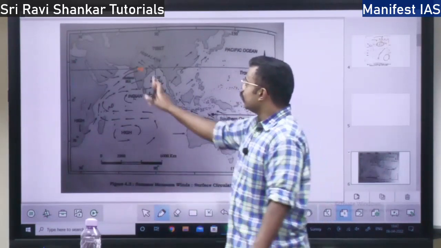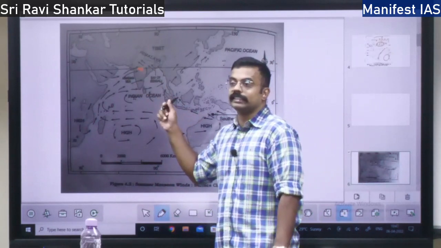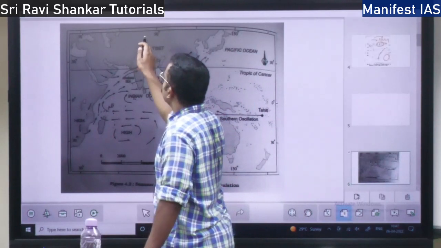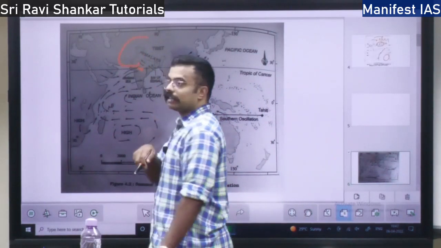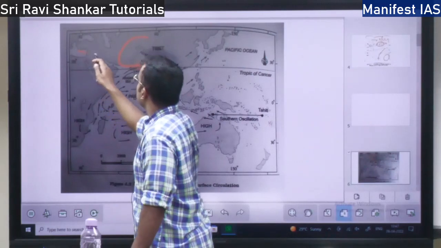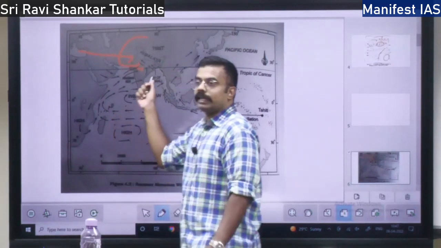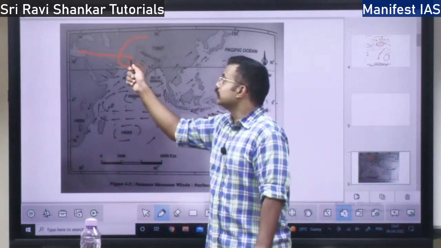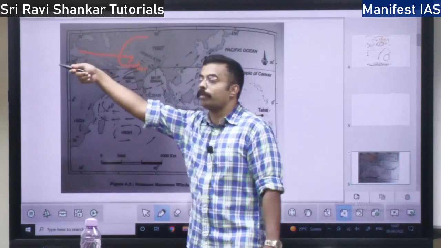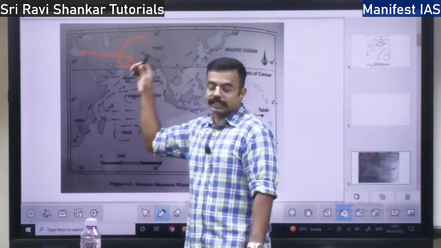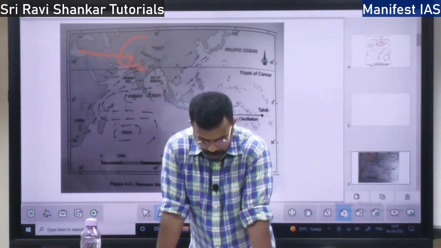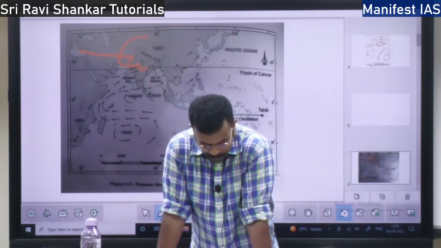As soon as the sun comes over the Tropic of Cancer, the wind system changes. What I told earlier: in the winter, one branch, the Central Asian wind, will come to India at the surface level. Second is from the Mediterranean Sea, upper air will come into India. So this entire system will reverse. As soon as the sun comes here, this wind will also disappear. So this entire wind system will reverse at both lower level as well as upper atmosphere. At both levels, the wind system changes.